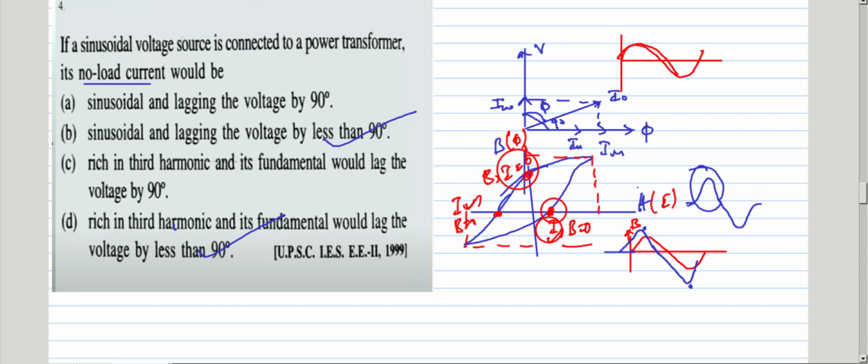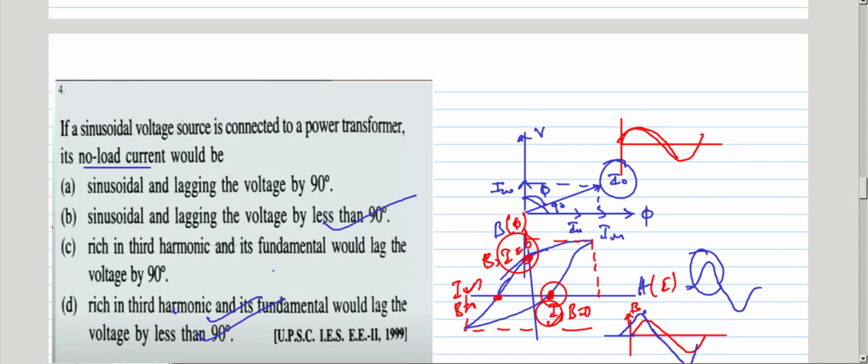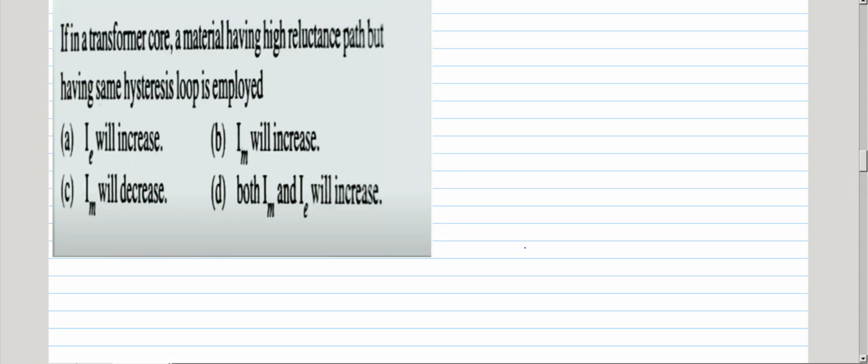So it is rich in third harmonic component. Fundamental lags, this is fundamental. So this is the fundamental lags voltage by less than 90 degrees. The given current is non-sinusoidal. The no load component of current is non-sinusoidal and is rich in third harmonic component. It is rich in third harmonic component of the current.